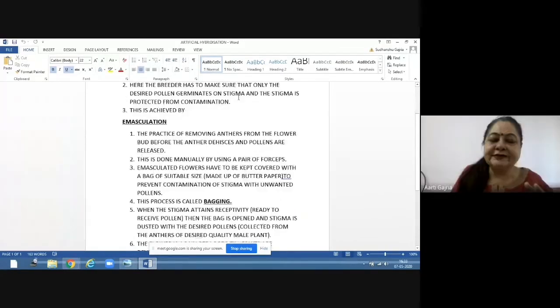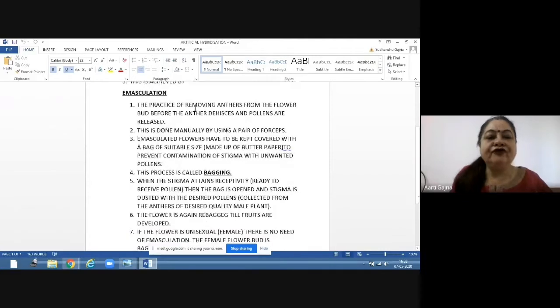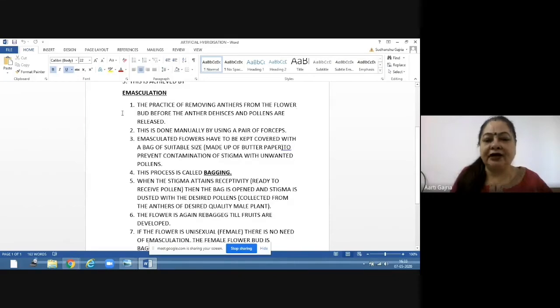Now this whole process is achieved by emasculation. Now, what is emasculation? Emasculation is the practice of removing anthers from the flower bud, before the anther dehisces. Dehisces means before the anther lobes burst open and pollens are released.